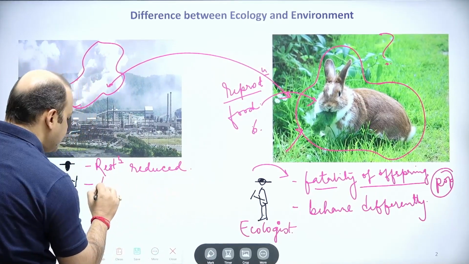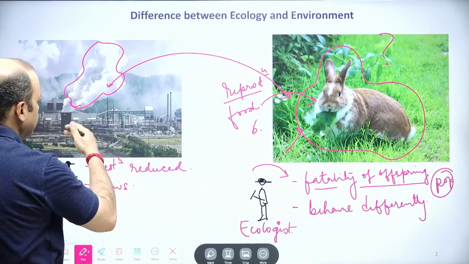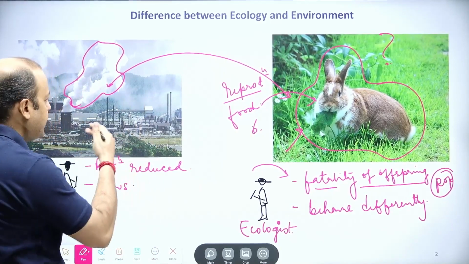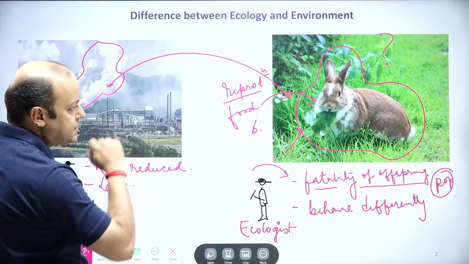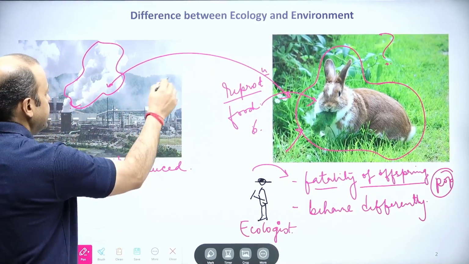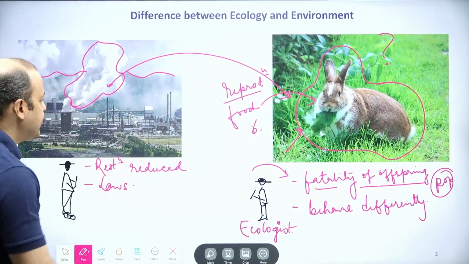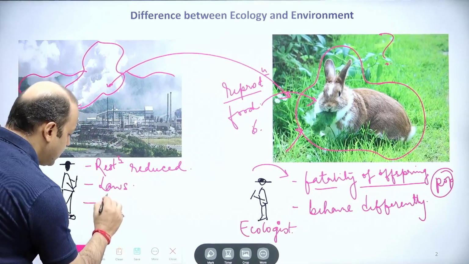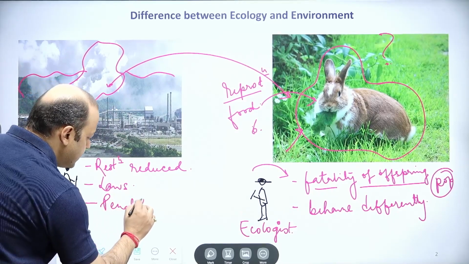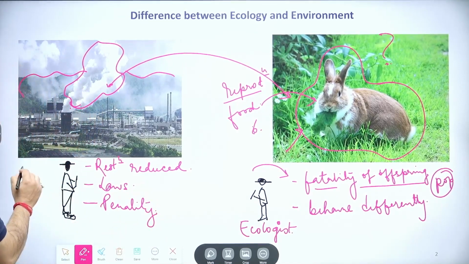Can we make certain laws so that even though production keeps going, the pollution is not released in the atmosphere, so that the animals living in the vicinity, in this very rich biodiverse area, are not affected? Or can we impose penalties? This person is an environmentalist.